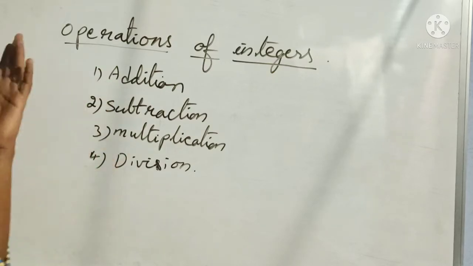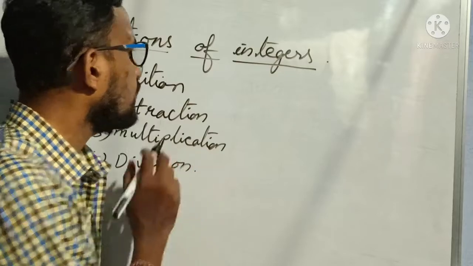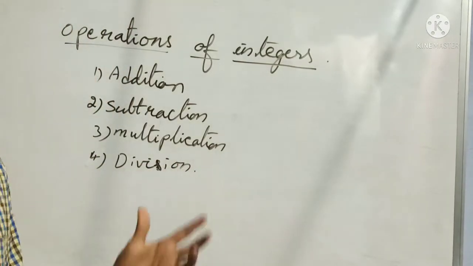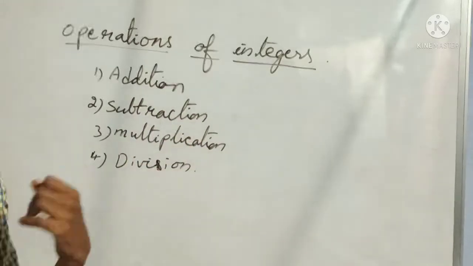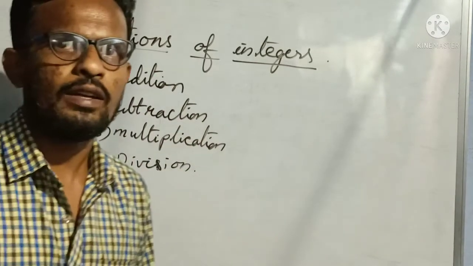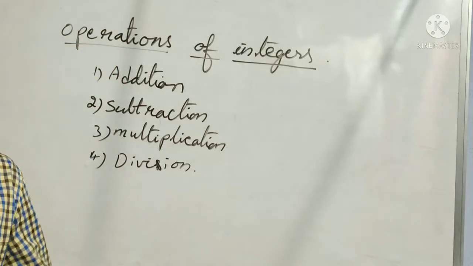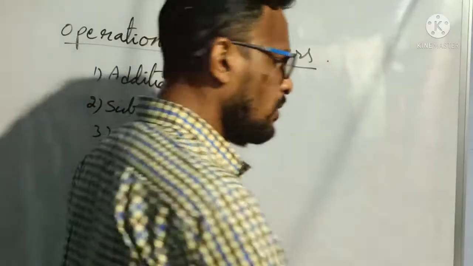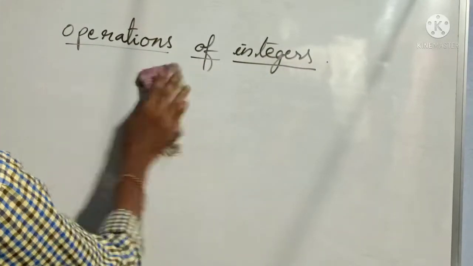By using any numbers we can perform all these operations. Clear? So in our integers chapter also we can perform them. Let us see one by one how to add, how to subtract, how to multiply and how to divide, in a more detailed manner. Now let us move to our first operation, addition of integers.